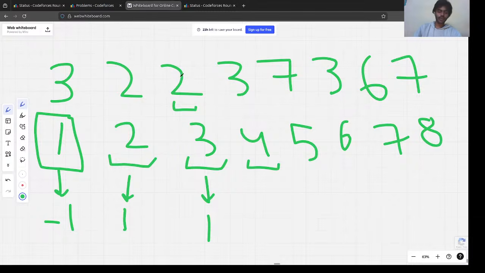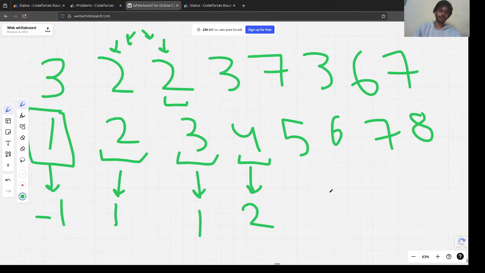For 4, we could choose this element twice, or one time this element, or one time this element. Anything works, right? It's mentioned that we could choose one element any number of times. So anyways, using any permutation here, the answer would be 2, because we would basically require 2 elements in the subarray that we are choosing. Now for 5, 5 is a prime number, right? It does not have any divisors. So we need 5 here, but do we have 5? No, so the answer would be -1.